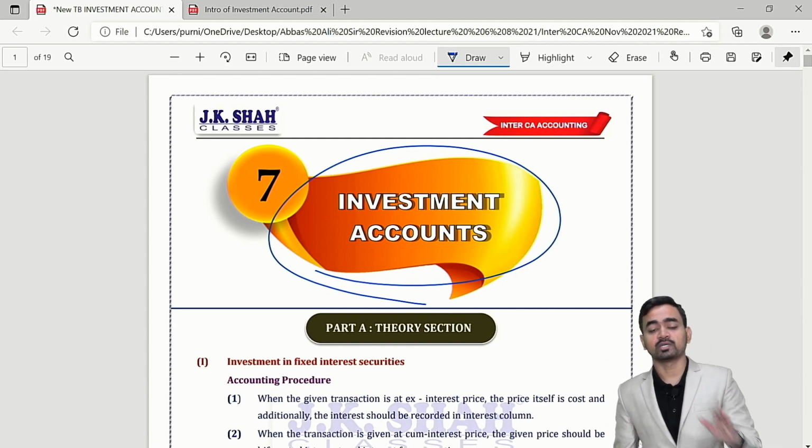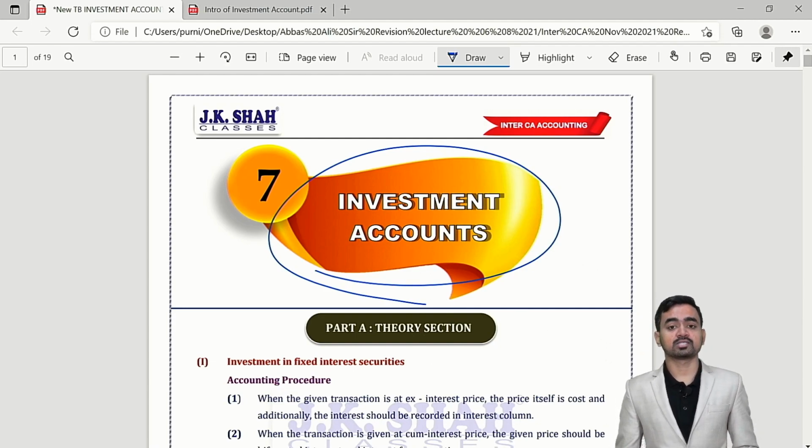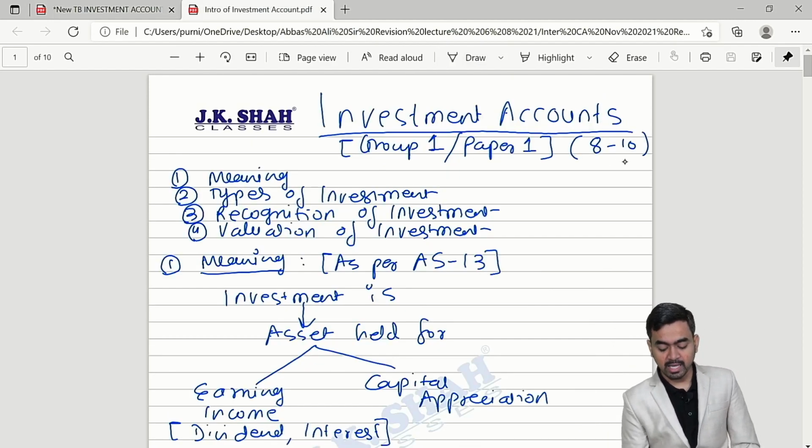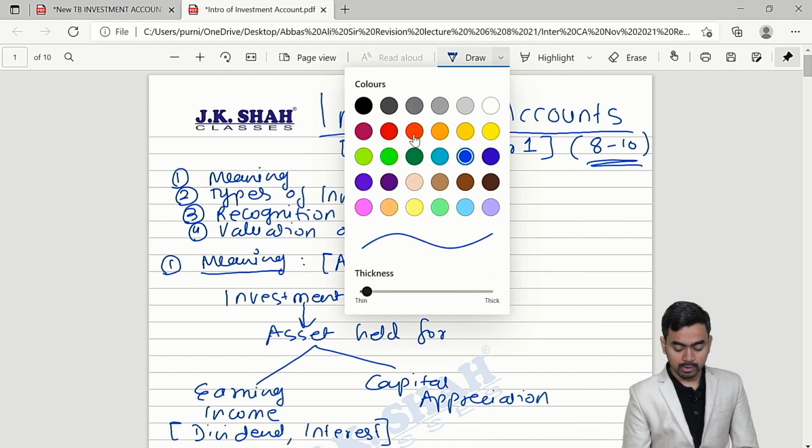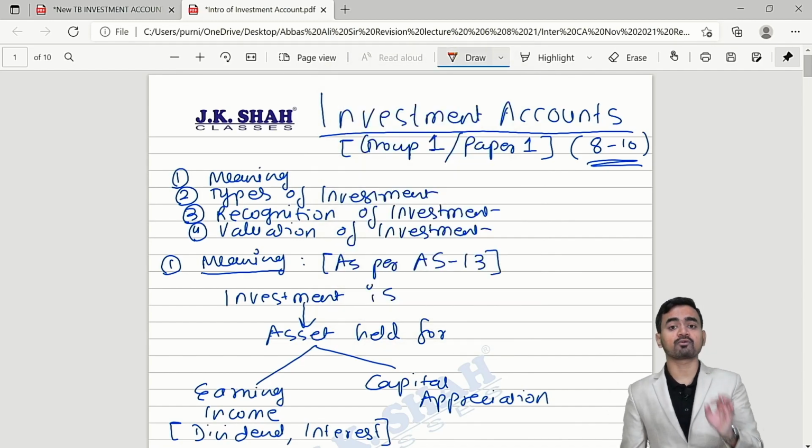Yes, my dear students, if you pay your attention over the revision, you will surely get 8 to 10 marks in the exam. So the topic is very important, my dear students, and please pay your full attention over the revision.